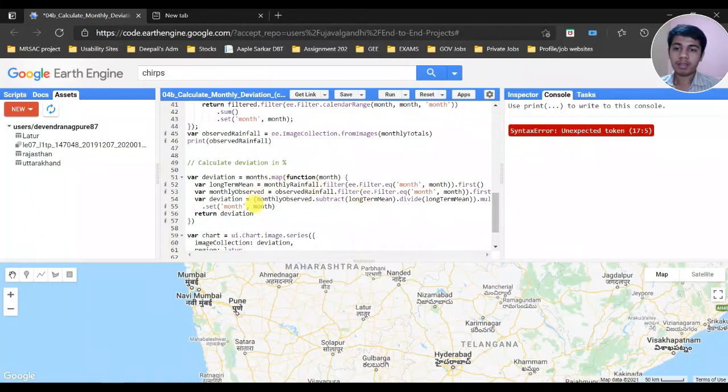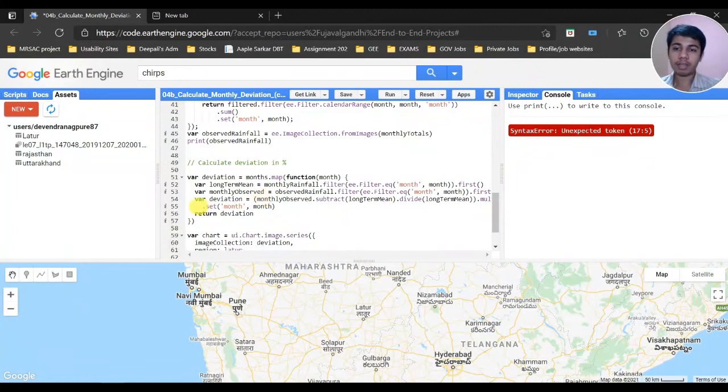Then again the same is used for the monthly observed: observed rainfall.filter with the month, with the same scripts as above. The formula is the monthly observed minus the long-term mean, divided by the long-term mean, and the whole value multiplied by 100 to get a percentage deviation value.